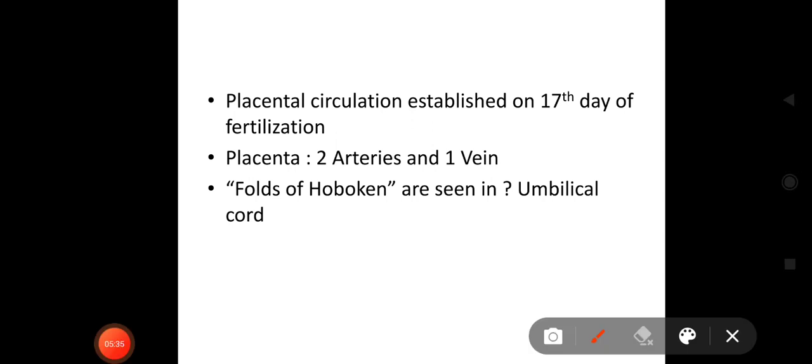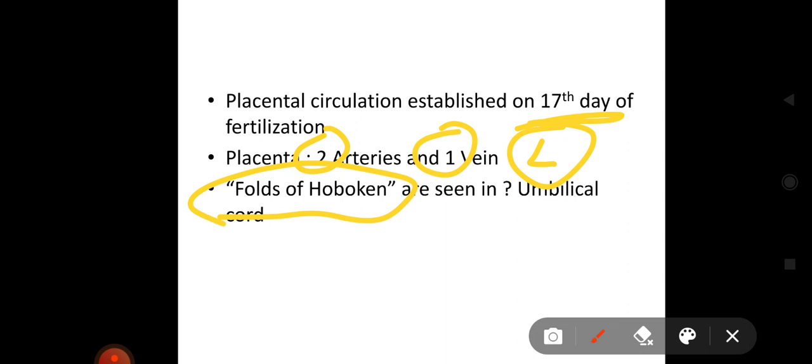Placental circulation is established on the 17th day of fertilization. The placenta has two arteries and one vein. The left vein remains, the right disappears. What are the folds of Hoboken? Where are they seen? They are seen in the umbilical cord.